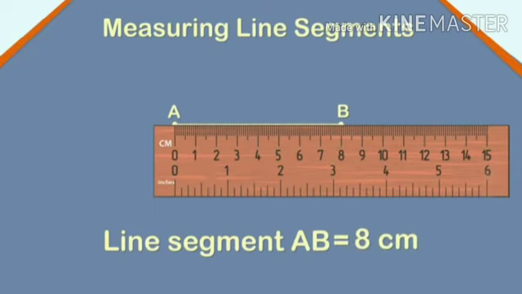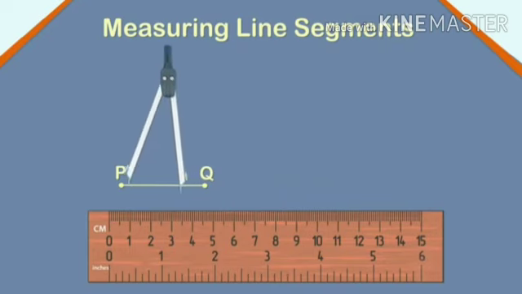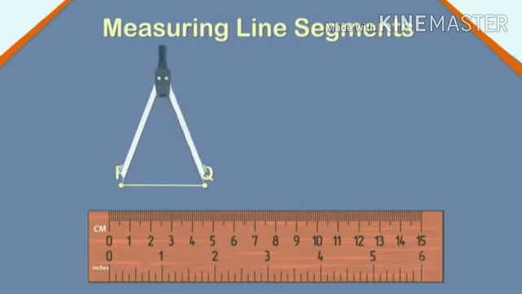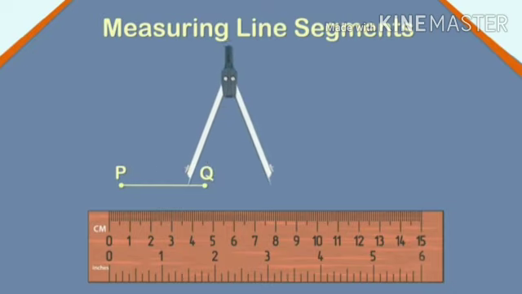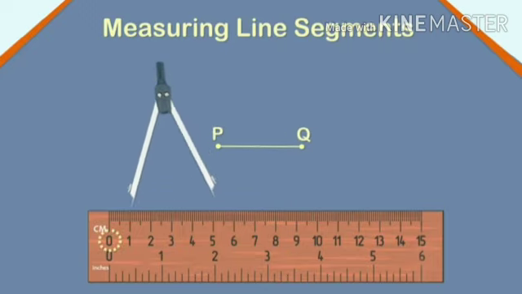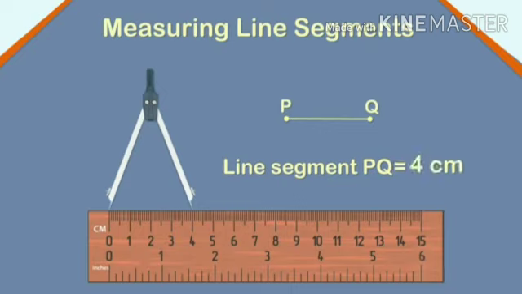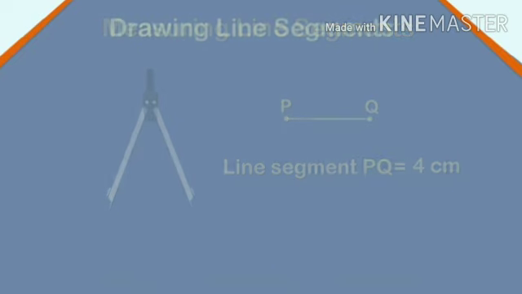We can even measure a line segment using a divider. Consider this line PQ. Place the pointed ends of each arm of the divider on the ends of the line segment. Lift the divider carefully from the top without moving its arms and place it on the ruler with one end of the divider on the 0 mark. The marking on the ruler where the other arm of the divider points to is the measure of the line segment. Here, the line segment PQ measures 4 cm.